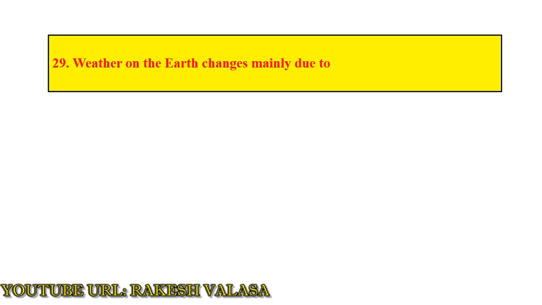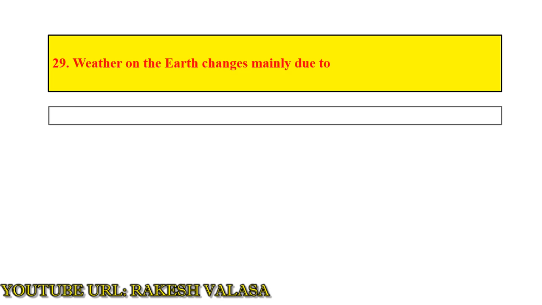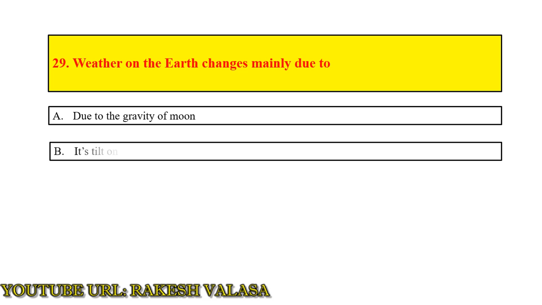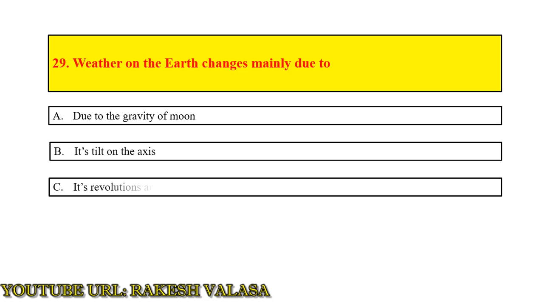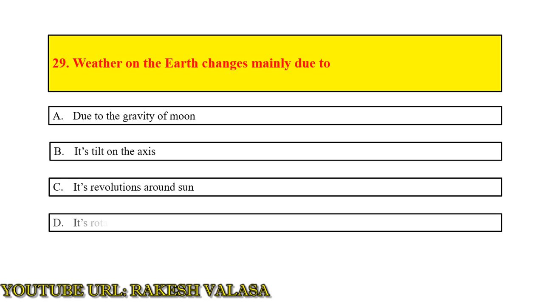Question number 29. Weather on the earth changes mainly due to option A due to the gravity of moon, option B its tilt on the axis, option C its revolution around sun, option D its rotation on axis. The answer is option B its tilt on the axis.